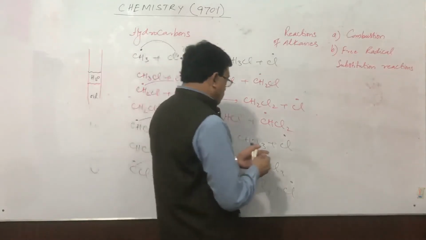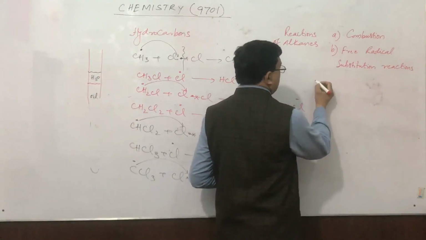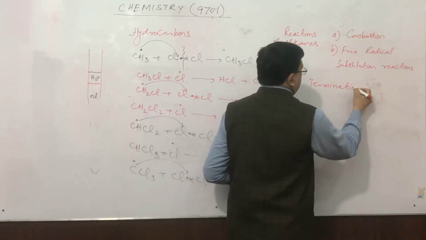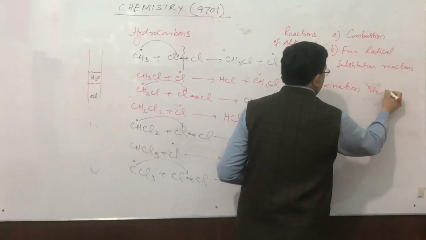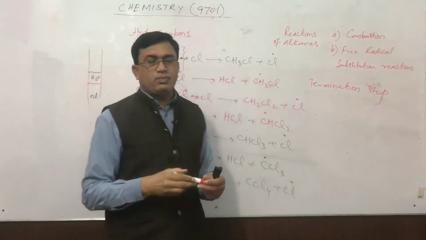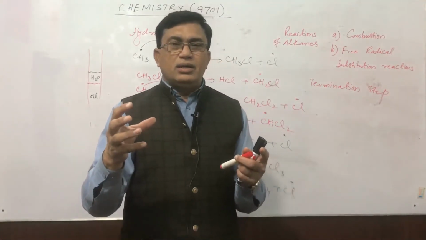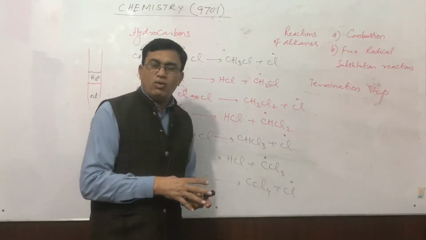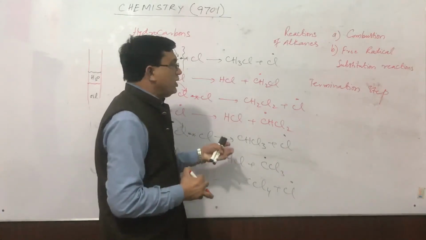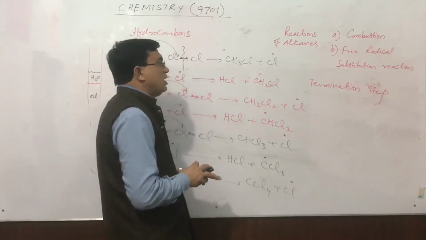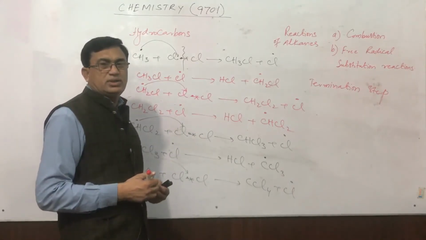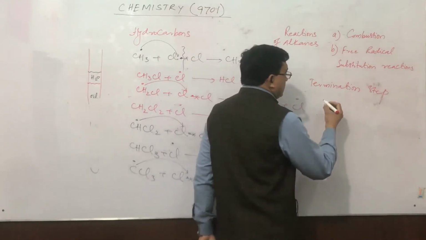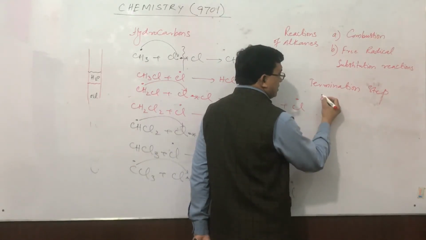Then the last step is called termination. What is the termination step? Whenever a free radical comes in front of a free radical, both of them form a covalent bond without producing any free radical, that step is called a termination reaction. Now, in this case, there are 3 chances.